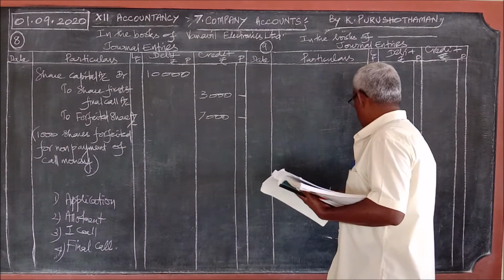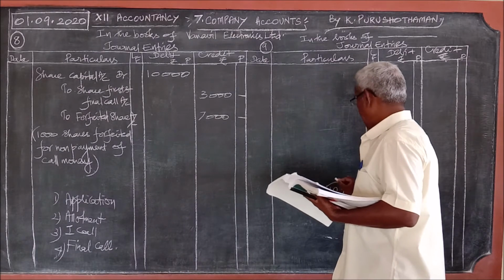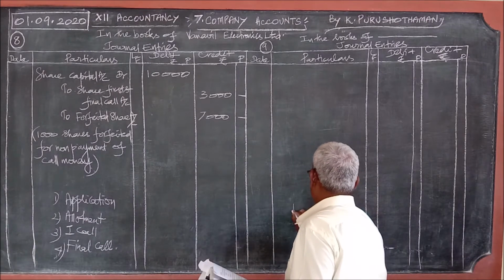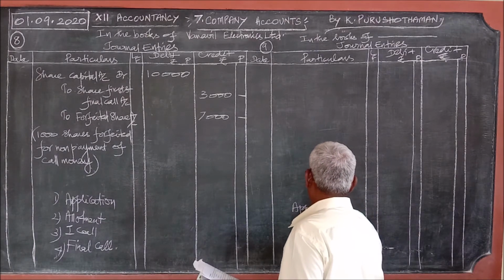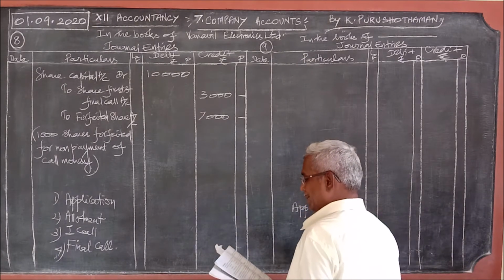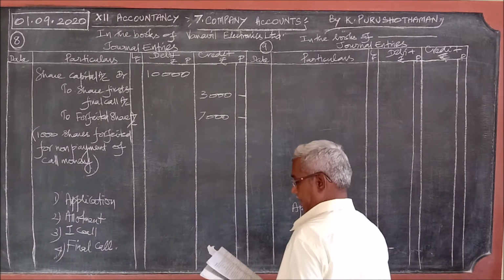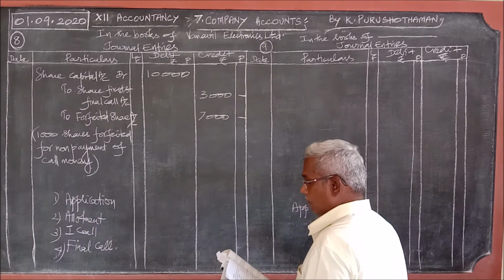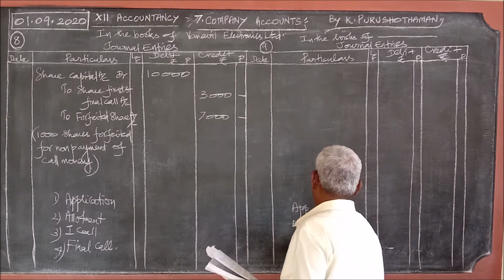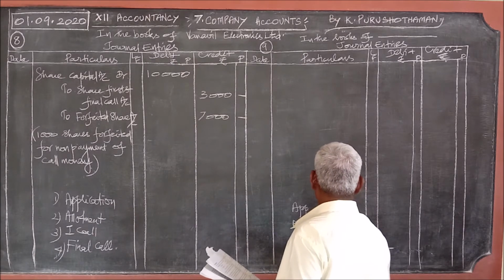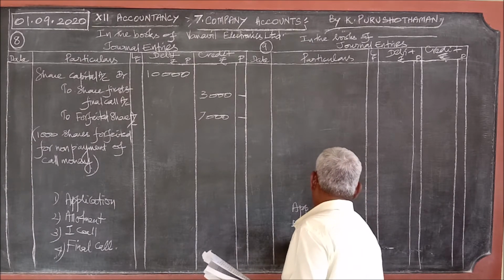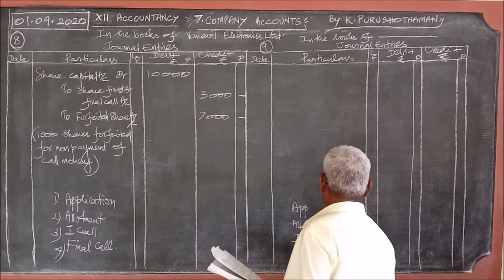The share value is rupees 10, and out of this the application money is 2, allotment money 4, first call 2.